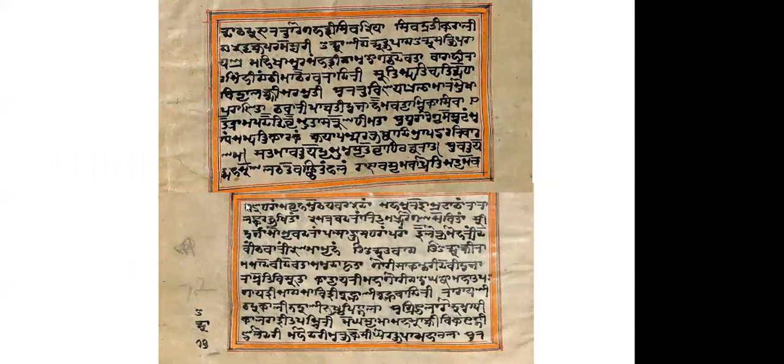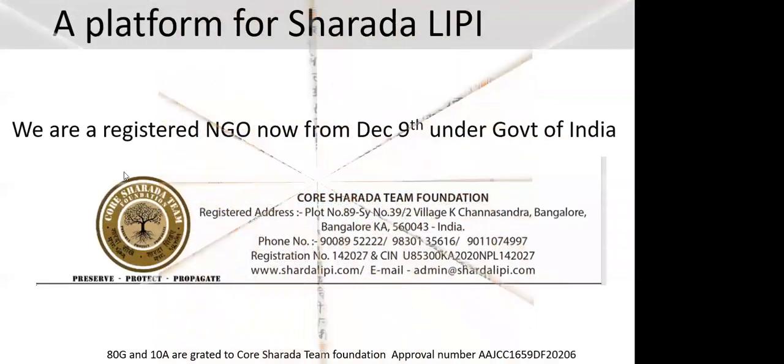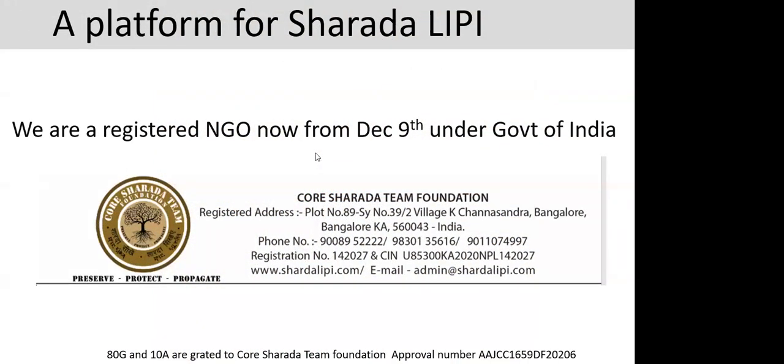Here are some samples of the manuscripts, how they were. These are all old manuscripts, maybe 300 to 400 years old. Our team was registered as an NGO on 9th December 2019.